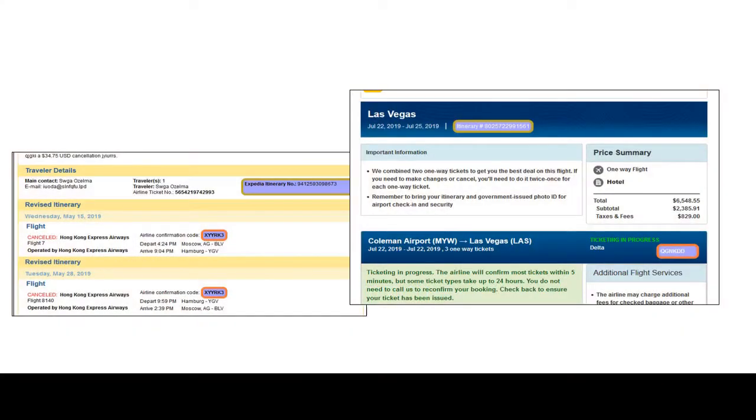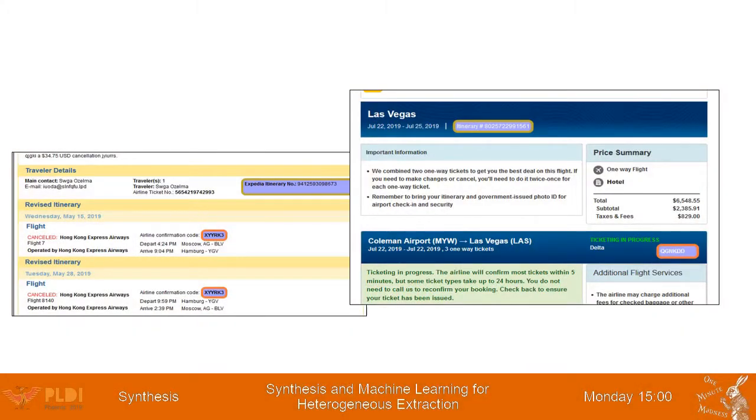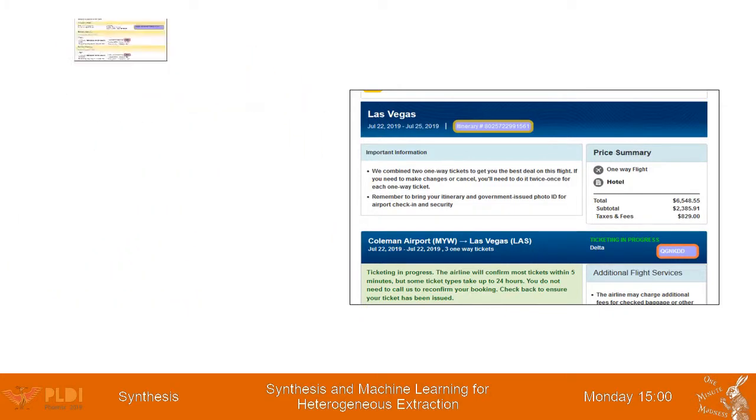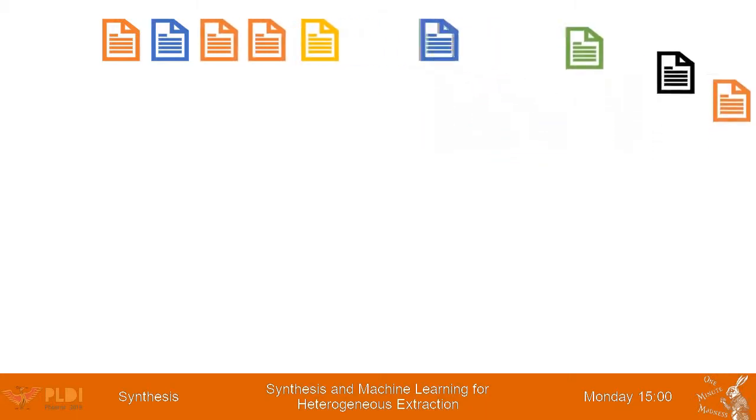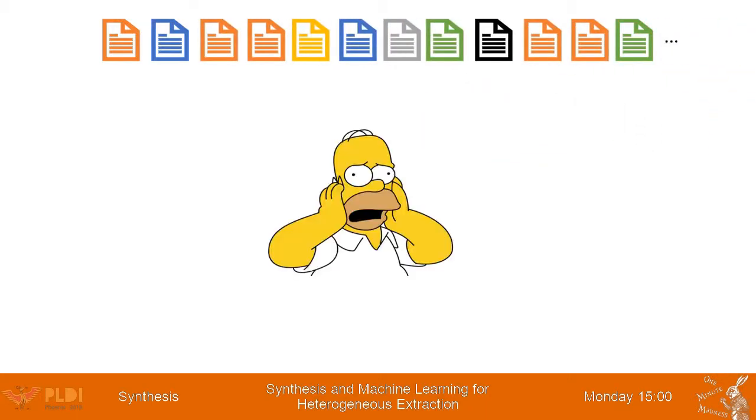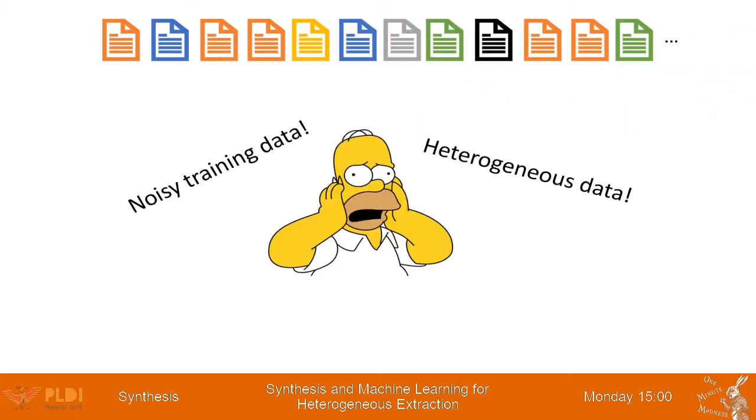Say you need to extract some reservation numbers from thousands of flight reservation emails. The main issue here is that there are hundreds of different formats of these kinds of emails, and that new formats keep appearing over time. This makes it really quite a hard problem.